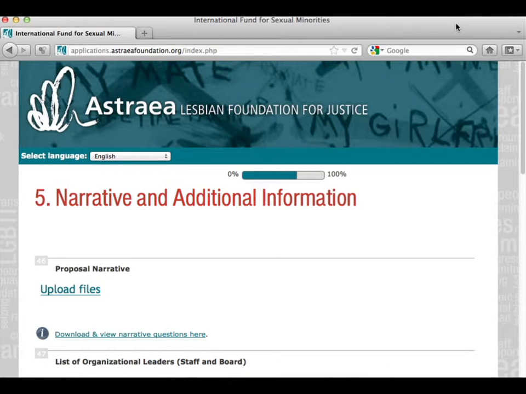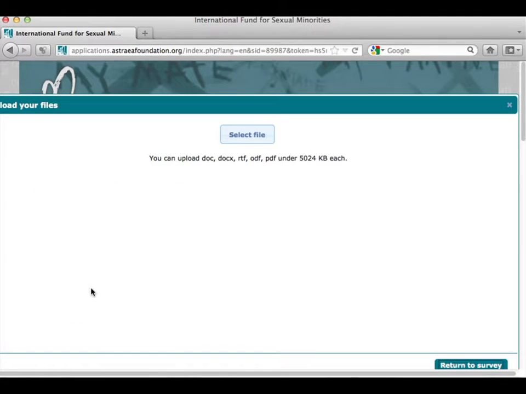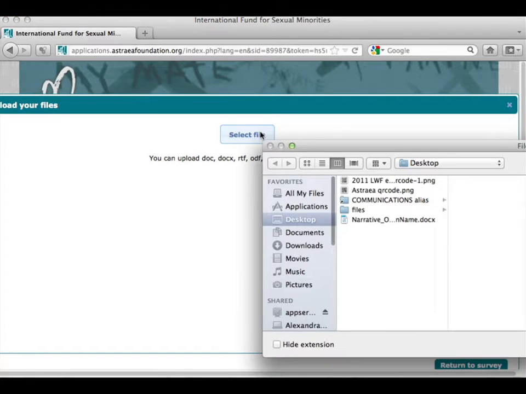If at the beginning of the application you chose renewal, once you come to page number 5, it would look like this. For question number 46, proposal narrative, you can download and view narrative questions by clicking here. When you're ready to upload your file, select Upload Your Files, and you will select the file on your computer with the narrative proposal.